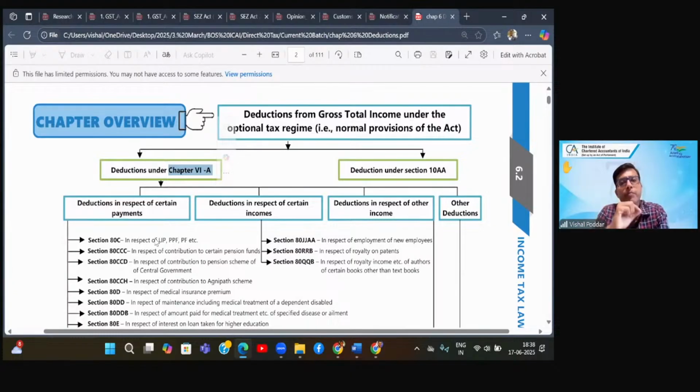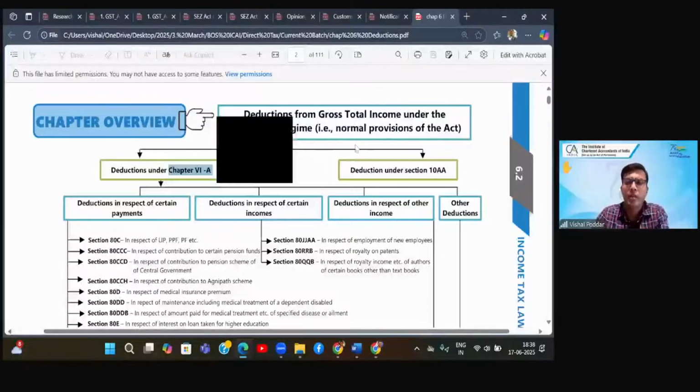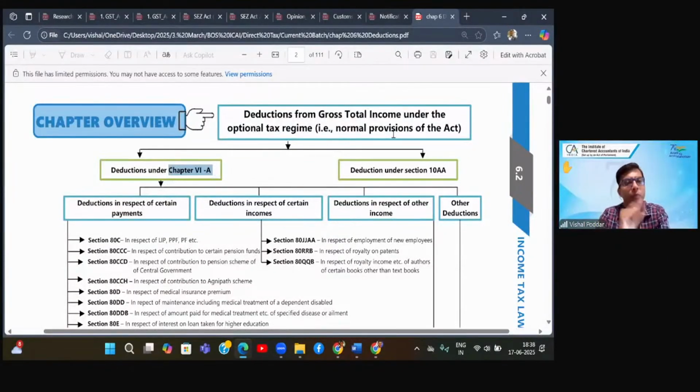So smartly, 4 years back, the government said, okay, let your regular provisions be as it is. Regular provisions means allowing all deduction, all exemptions, everything. What, as you can see here, they have written normal provisions. So regular provisions or normal provisions be like this. But let me give you an optional scheme, which is the new scheme. Today it is compulsory. Earlier when it was introduced, it was optional. And in that new scheme, we will say that we are lowering your tax rate. So regular tax rate is 20%. Here tax rate may be 10 or 12%. Regular tax rate is 30% for a particular slab. Here 30% will be reaching after a big, huge amount of income or slab.